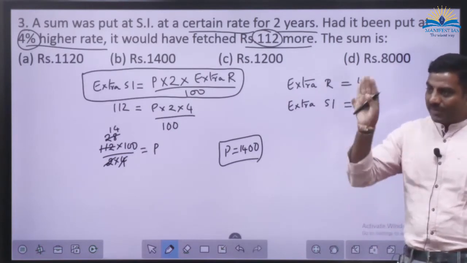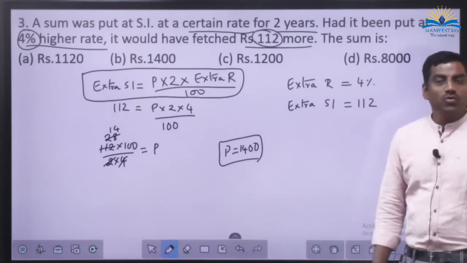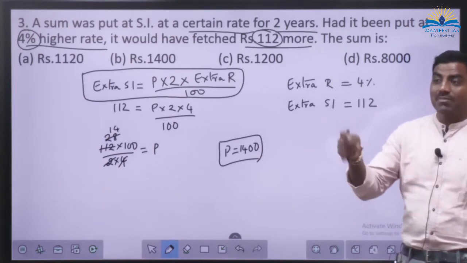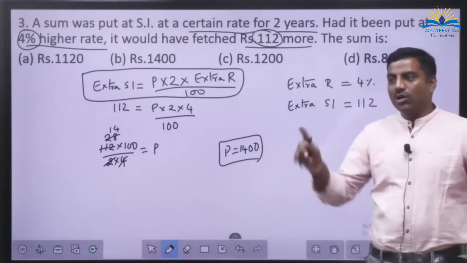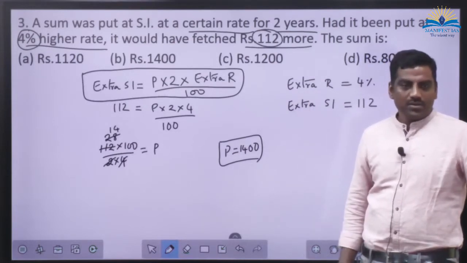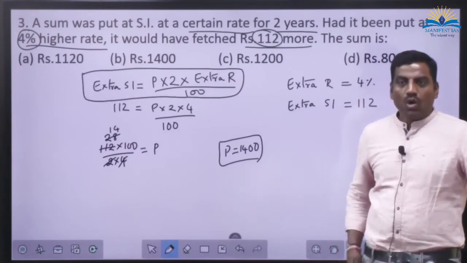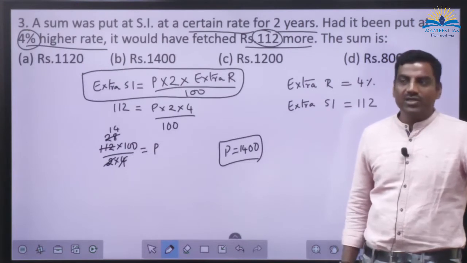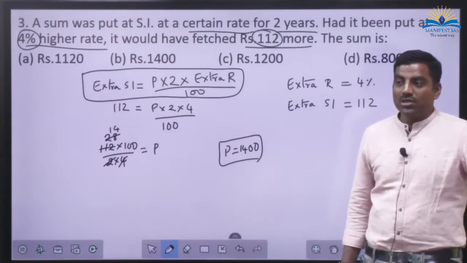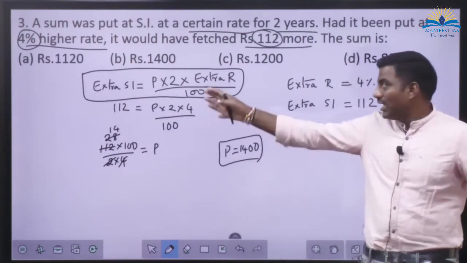If the rate of interest is kept intact, and they give that this person is going to earn extra 112 if we increase the time period by, let's say, 2 years or 4 years, again you are going to write extra time there. So when we are calculating extra SI, we have to keep in mind what exactly is the extra. Is it rate of interest or the time period? Okay, done. And you cannot put both time period and rate of interest as extra. Then double extra will come.